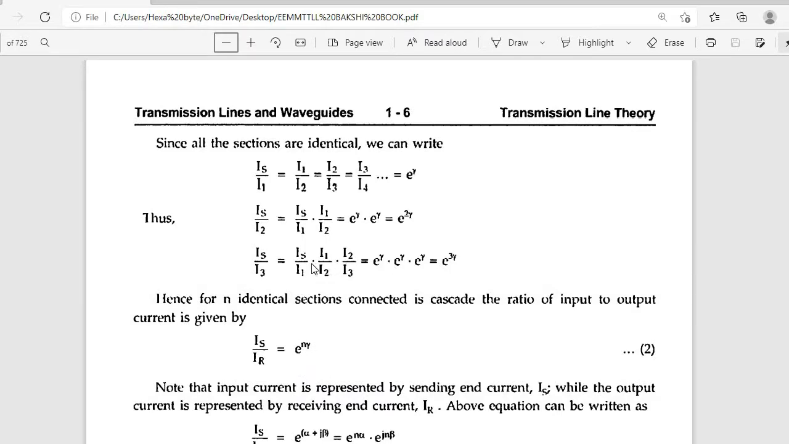See, if you take three current ratios, it is e power 3 gamma; two current ratios from the starting cascade, e power 2 gamma; taking each individual ratio, e power gamma, then 3 gamma, 4 gamma, 5 gamma, 6 gamma, up to n gamma.